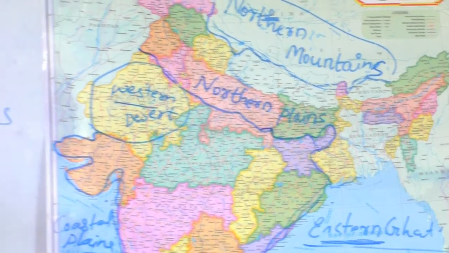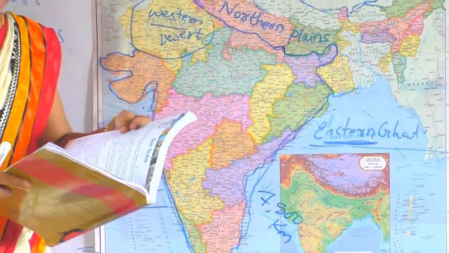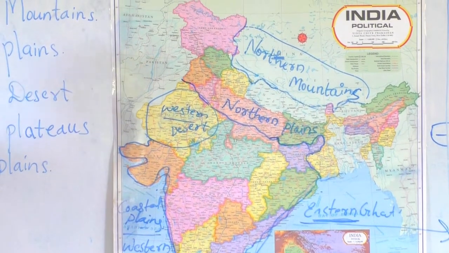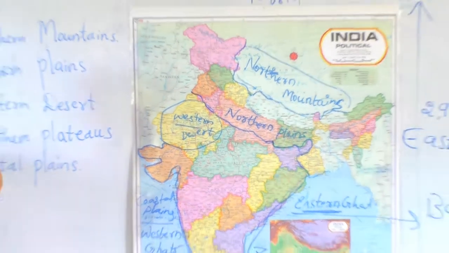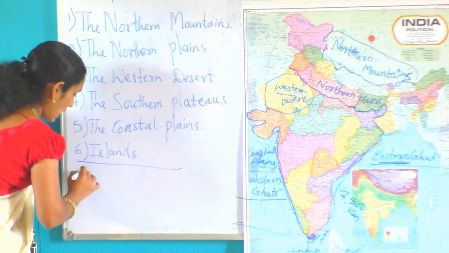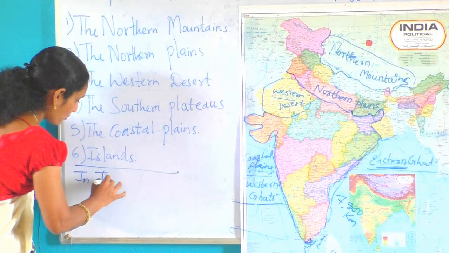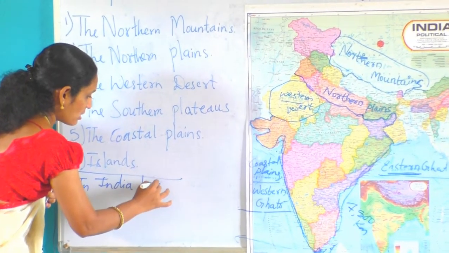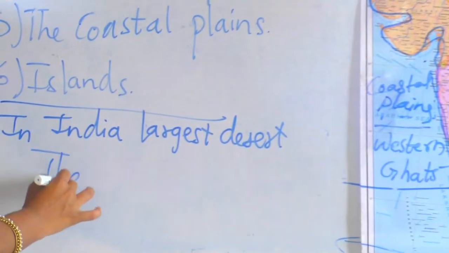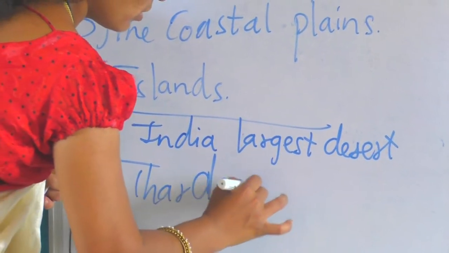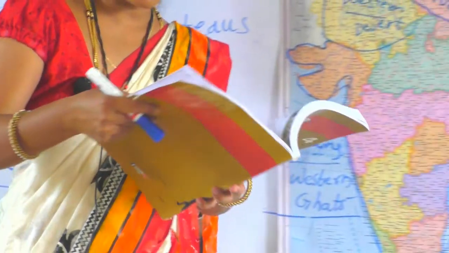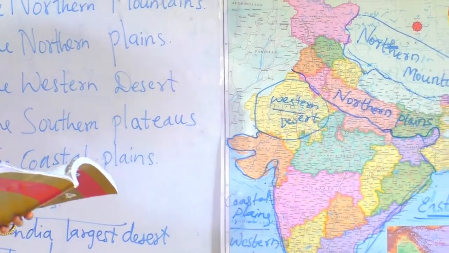Next we move for third, the western desert. What do you mean by western desert? The Indian desert is also known as a Thar desert. Already in the previous class we gave a GK question. See, biggest desert is a Sahara desert; in India, largest desert is called as Thar desert. What is called? Thar desert. Okay, this is a Thar desert. Where it is located? This is a northwest part of the India.